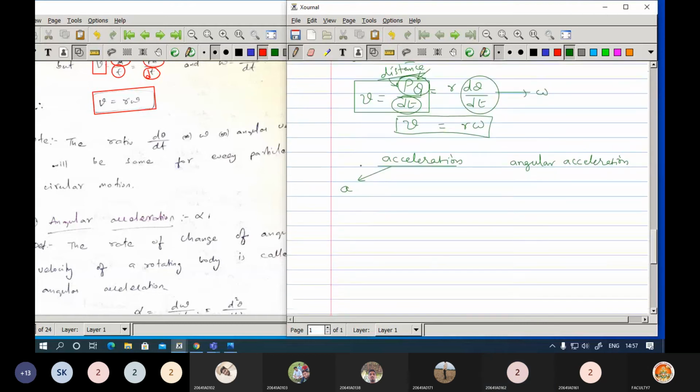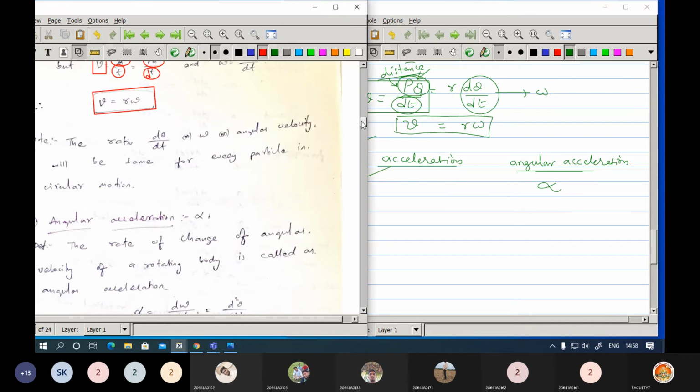Now here in acceleration, previously we had seen a as a representation. Now regarding angular acceleration here, regarding the rotation, we are going to take this as alpha. Okay, so I'm repeating here the similarity. So instead of x, here we are going to take theta. Instead of v we are going to take omega. Now instead of a we are going to take alpha. So x is the displacement, here it is the angular displacement. This is the velocity, this is the angular velocity, and here this is the acceleration, this is the angular acceleration.